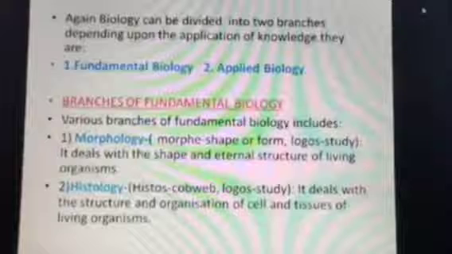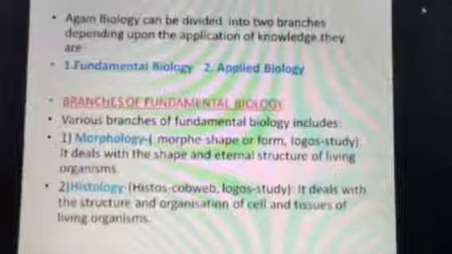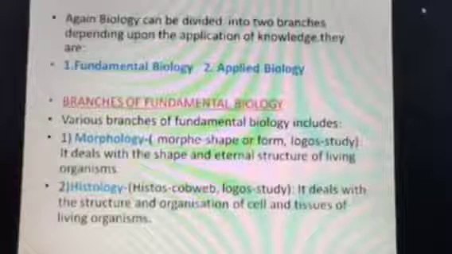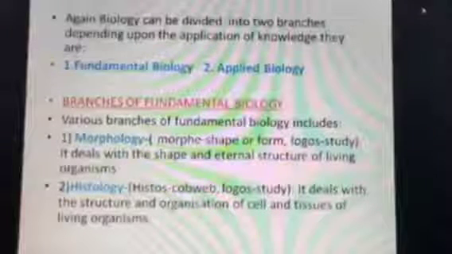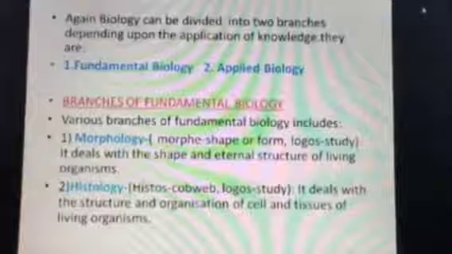biology can be divided into two branches depending on the application of knowledge. What is knowledge? Our ideas and all these things. What are these two branches? They are fundamental and applied biology. What is fundamental biology?